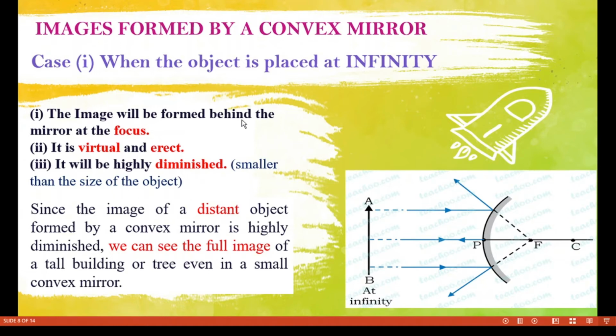So if an object is placed at infinity, the image will be formed well behind the mirror at the focus. That is very important, and it is a virtual and erect image, and a highly diminished one. Since the image of a distant object by a convex mirror is highly diminished, we can see the full image of a tall building or even a tall tree in a small convex mirror. So a small convex mirror is enough to see a tall building or a tall tree.